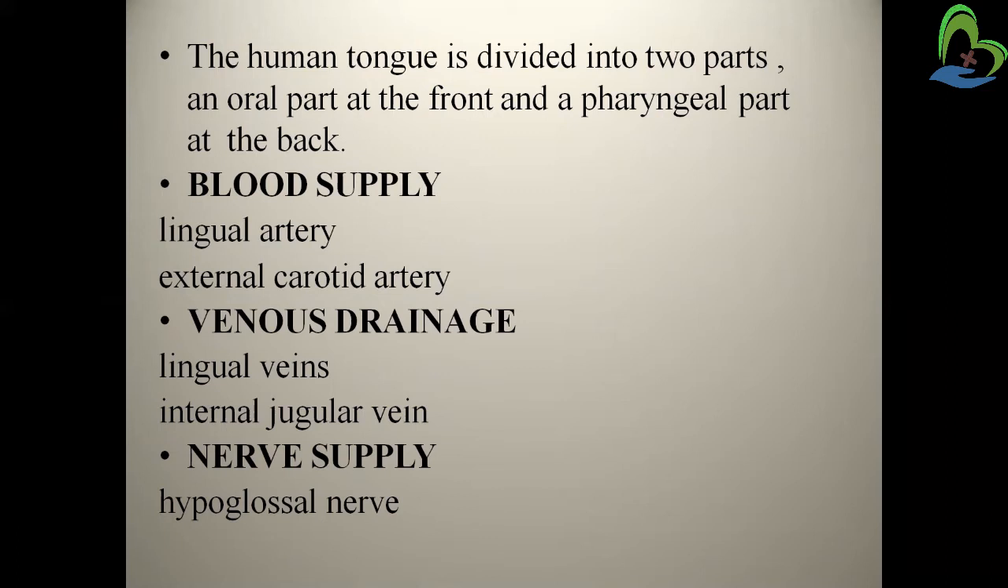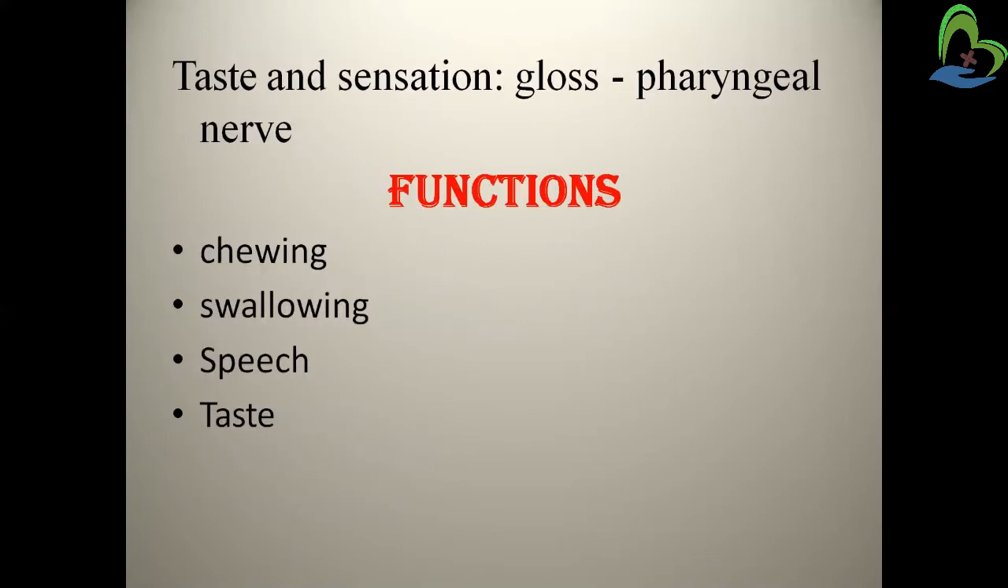Now about the blood supply. The blood supply of the tongue is done by the lingual artery and the external carotid artery, and the venous drainage is done through the lingual veins and the internal jugular vein. Now supplied by the hypoglossal nerve.